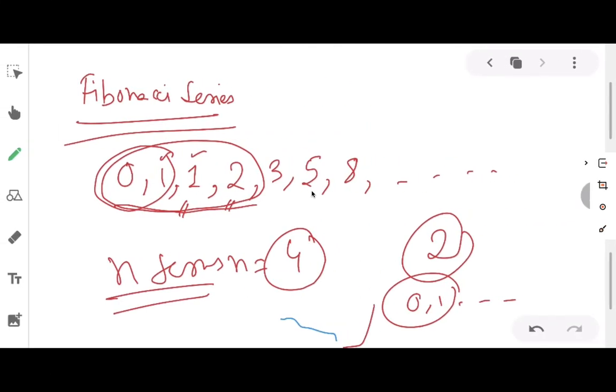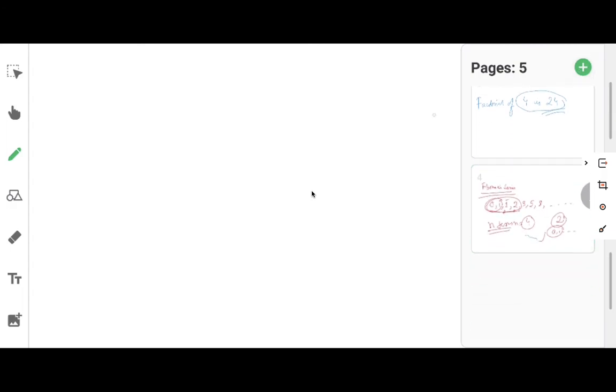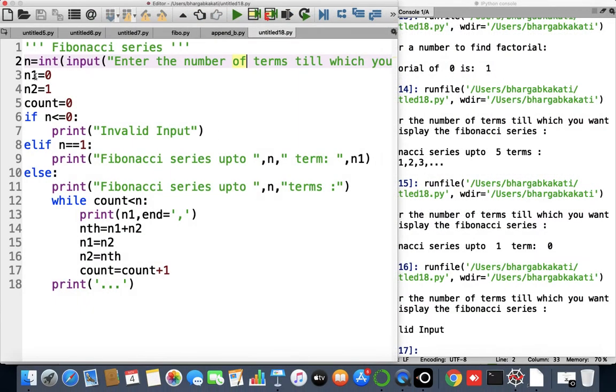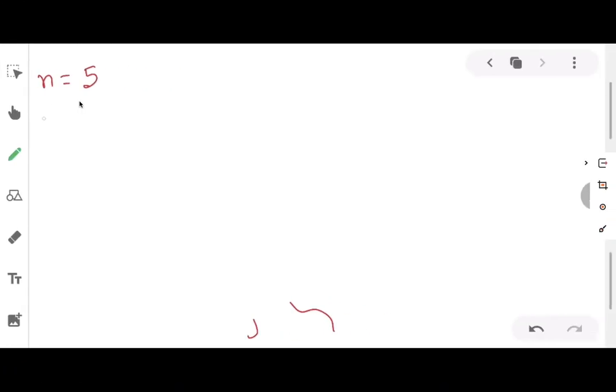Okay, so the number of terms will be taken by the user and it will be stored in the variable n. Let's say I want to display up to 5 terms, so the value of n will be 5. After that, n1 is initialized to 0, n2 is initialized to 1, and count is initialized to 0. So n1 is 0, n2 is 1, and count is 0 initially.